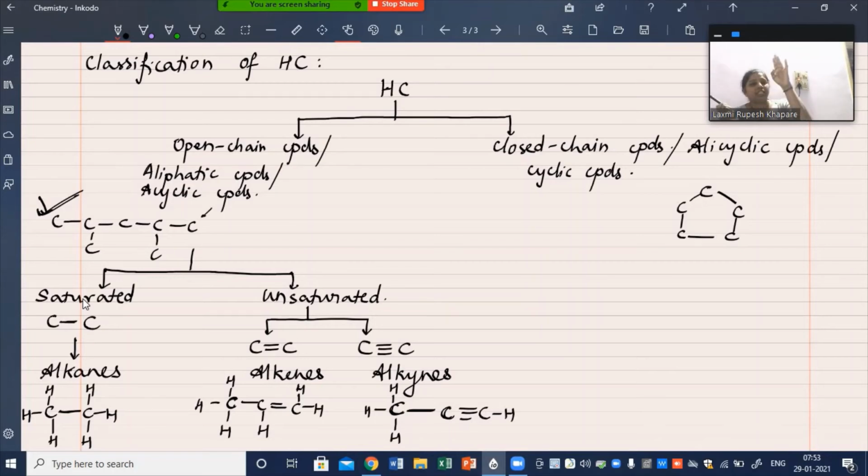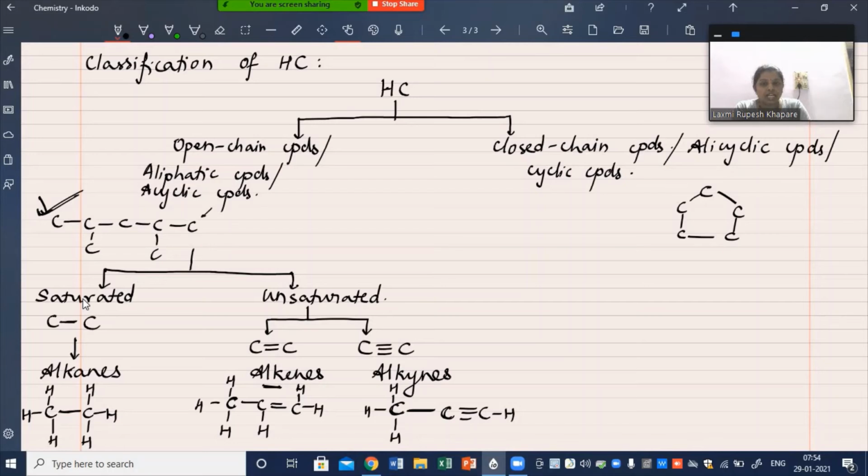Okay, you have to climb the classification ladder. The first step above alkanes is saturated. The next step is aliphatic, and the foremost step is hydrocarbons. Okay, so alkanes are saturated aliphatic hydrocarbons containing carbon-carbon single bond. In a similar way, you can also define alkenes.